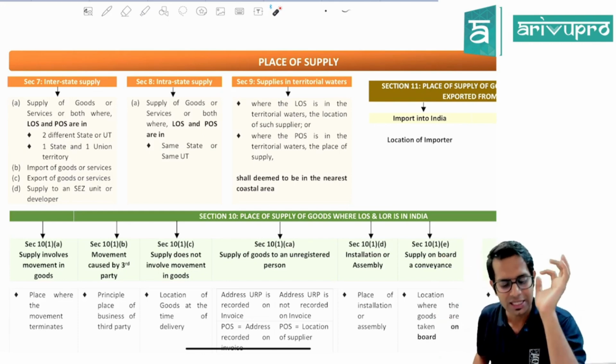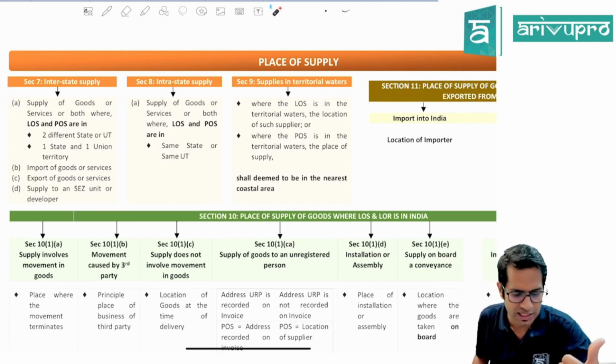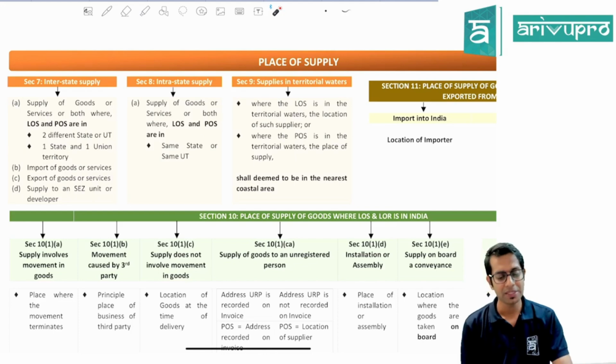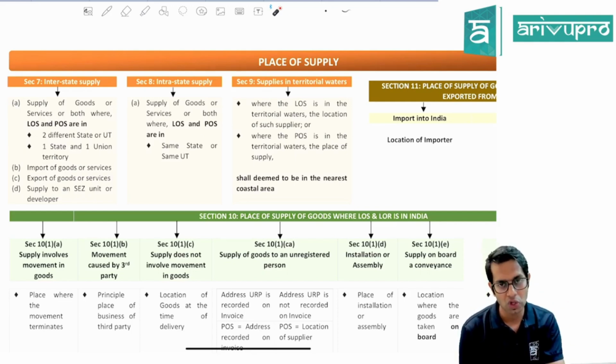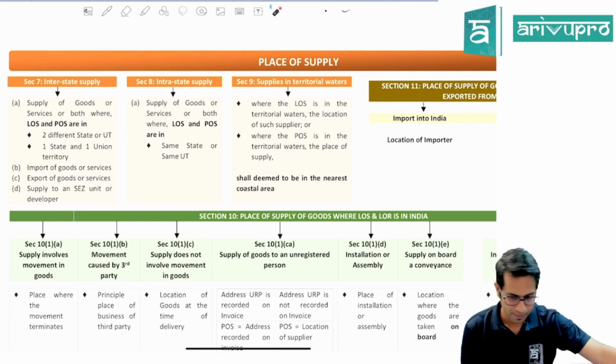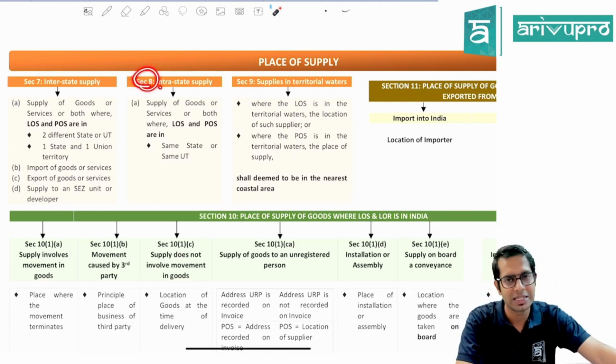IGST Act. Section 7 of the IGST Act gives the meaning of interstate supply, which says interstate supply means supply of goods or services or both where the location of the supplier and place of supply are in two different states or two different union territories, or one state and one union territory, or it is a case of import of goods or services or export of goods or services, or it is a case of supply made to an SEZ unit or SEZ developer.